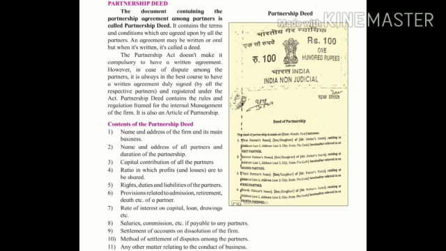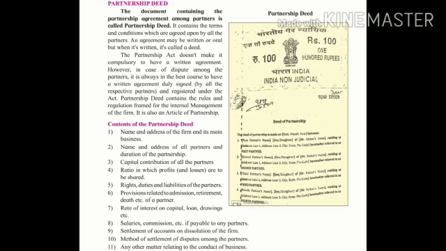Capital contribution of each partner. The ratio in which profits and losses are to be shared. Rights, duties and liabilities of the partners. Provisions related to admission, retirement, death, etc. Rate of interest on capital, loan, drawings, etc. are written in the partnership deed.